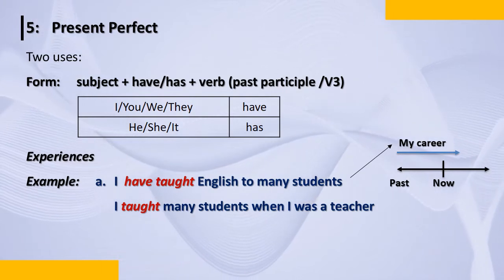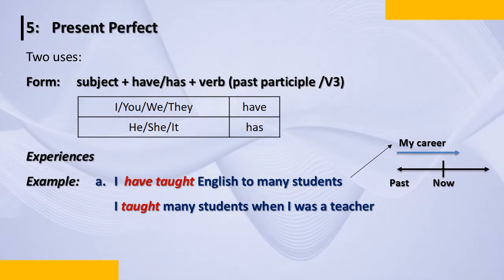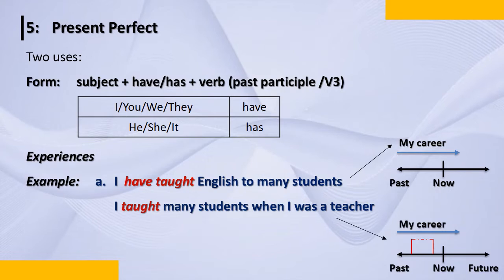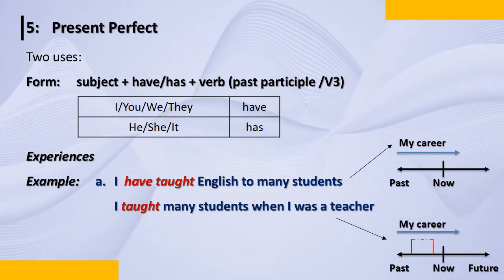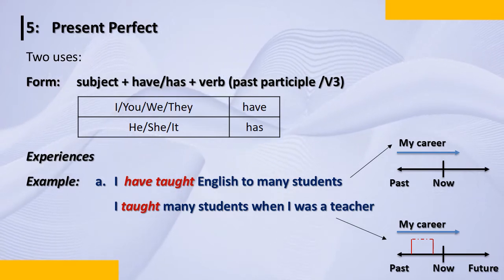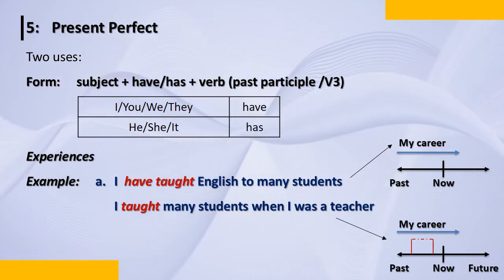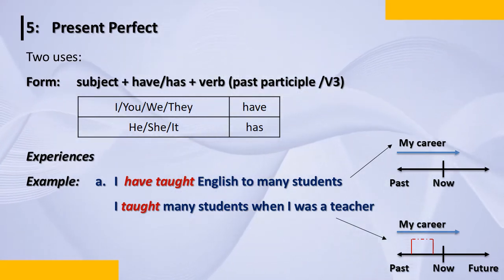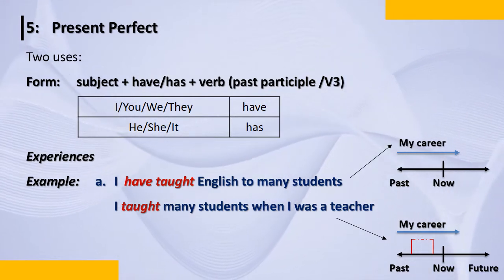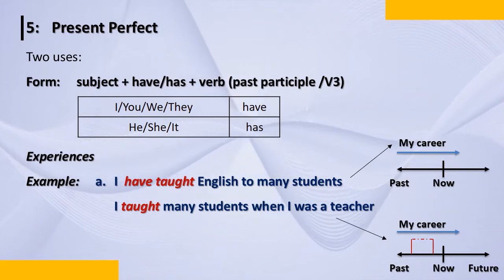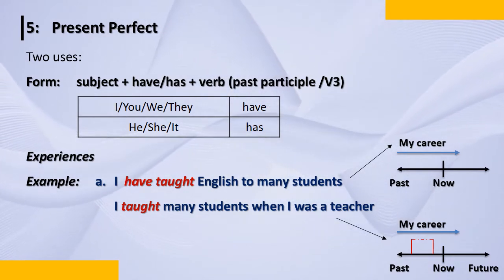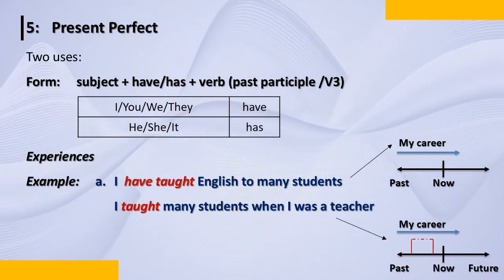I taught my students when I was a teacher. That is past tense. So I'm very clear and I can come back and teach again. But as of now, I have taught many students when I was a teacher. Over. Now I am doing a different job. I'm working as a businessman, or I have stopped as a teacher and I have joined another company.